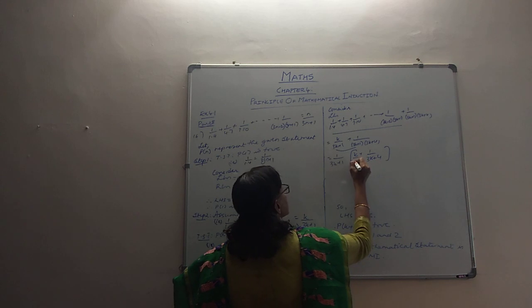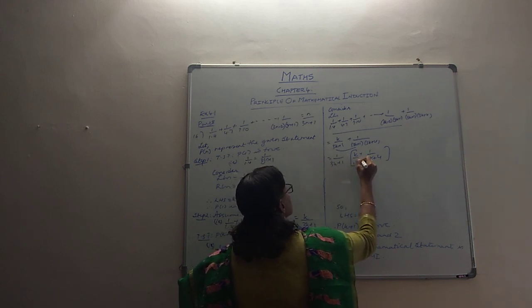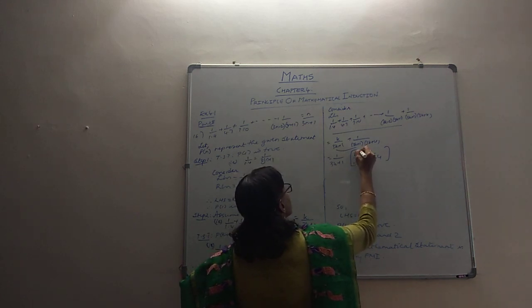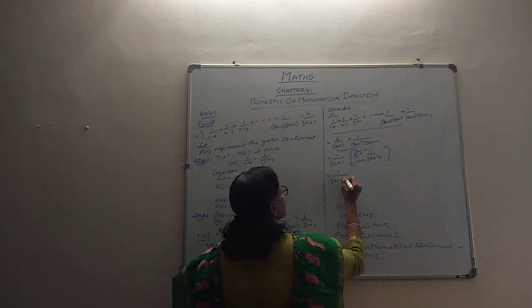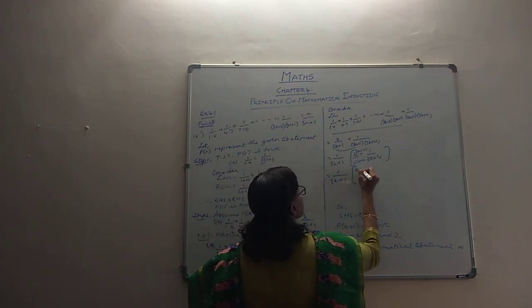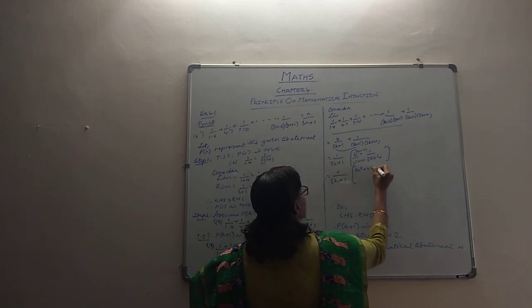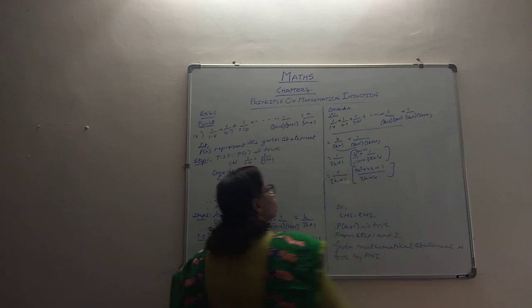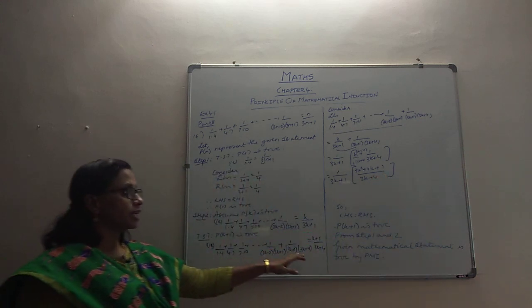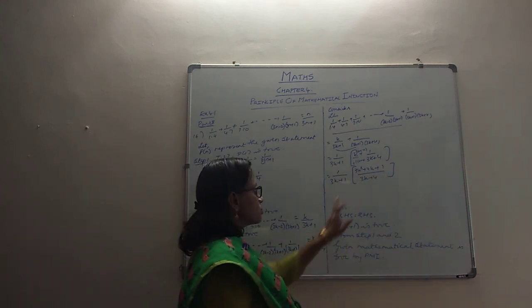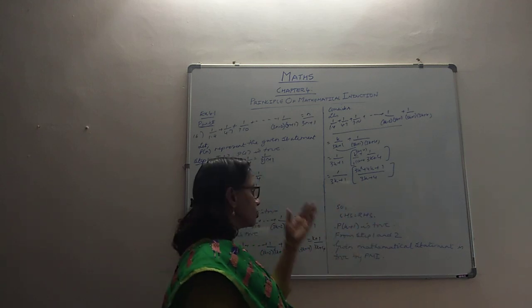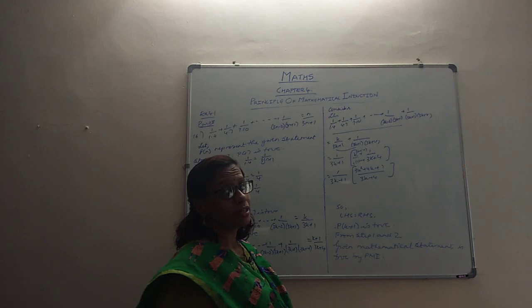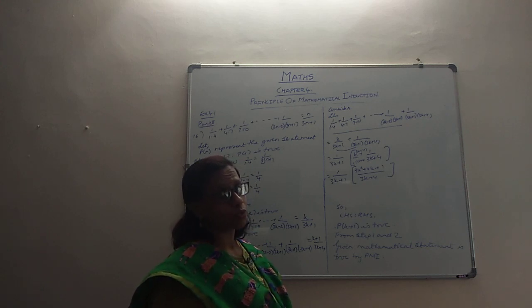So we need to equalize this, multiplied by 3k plus 4, because we need to equalize the denominators. So now what will come? 3k squared plus 4k, because we have multiplied for equalizing the denominators, and 3k plus 4 over here. Always keep an eye on the RHS, whether we are reaching the RHS. So 3k plus 4, yes, you have got. So obviously this is cancelling. That's how you have got the terms in the numerator.